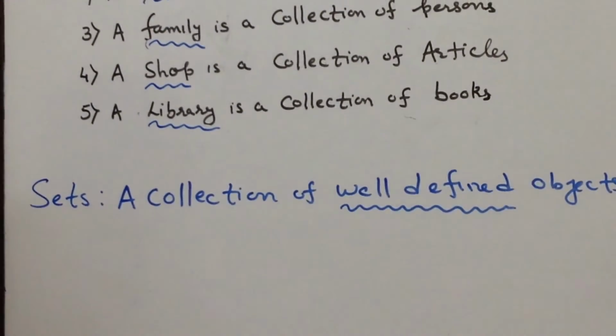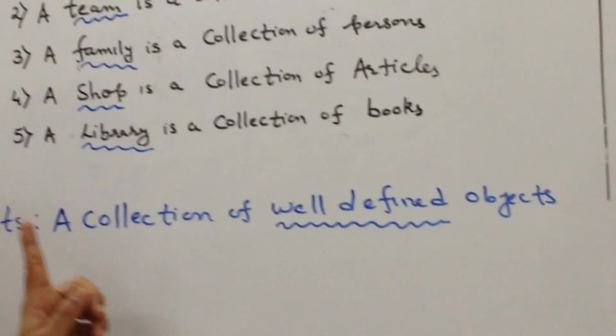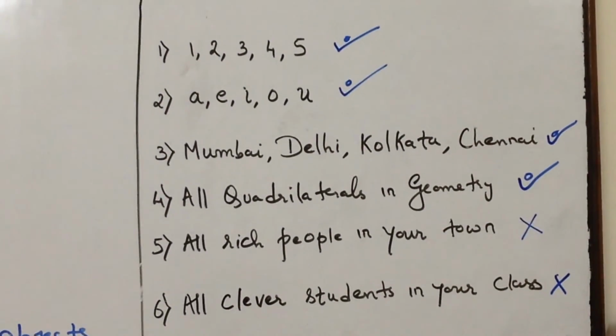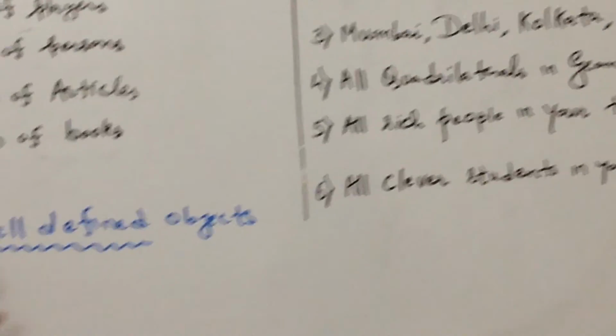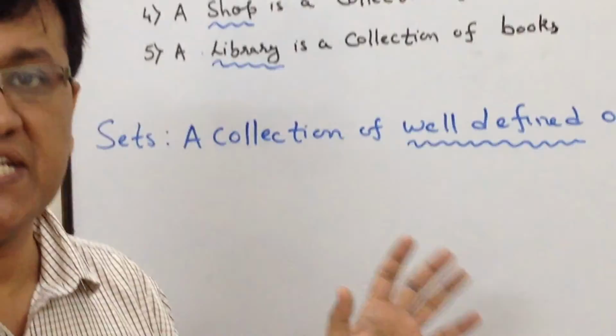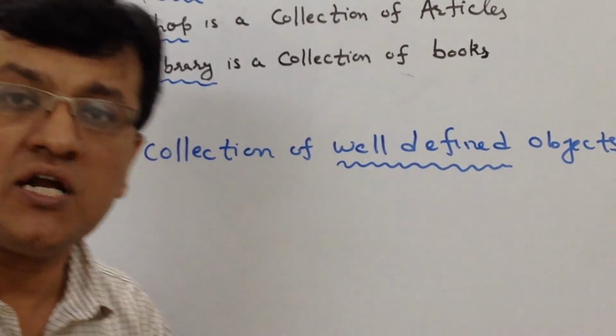So once again, set is nothing but a collection of well-defined objects. Where we can define the objects, we say those are sets. Where we are not in a position to define any object, or when it's a relative term or a with respect to term, it is not a set. And finally, every object in a set is termed as a member or an element.